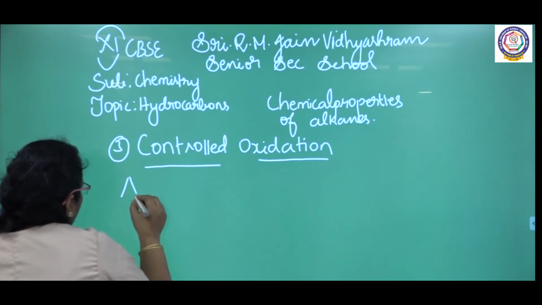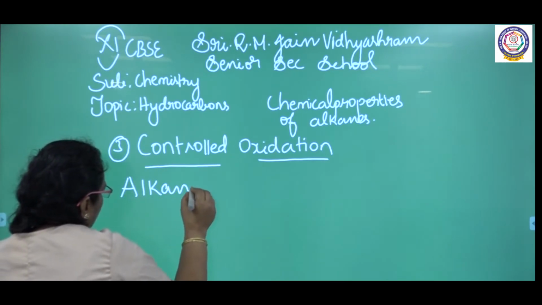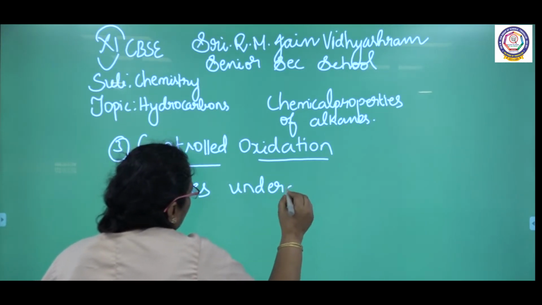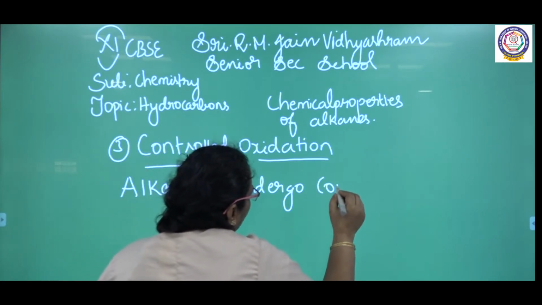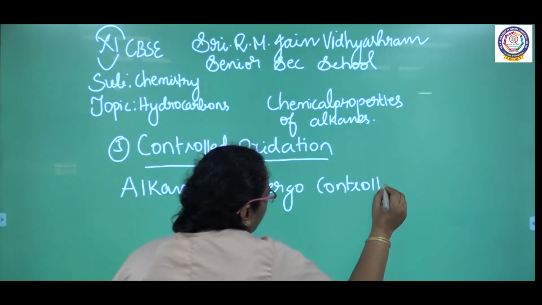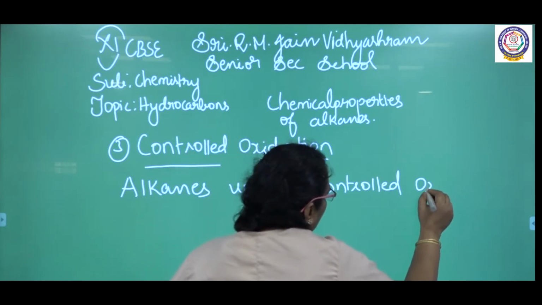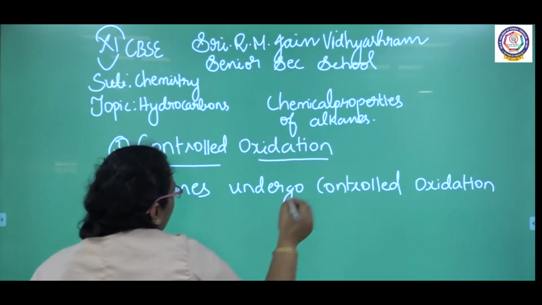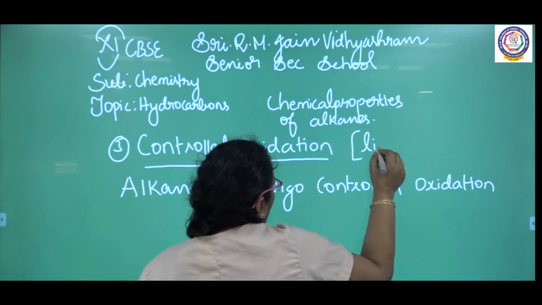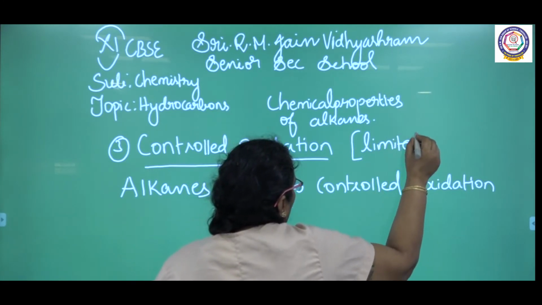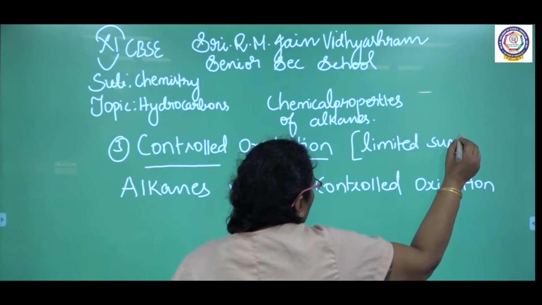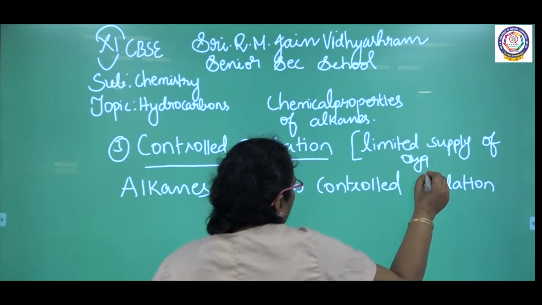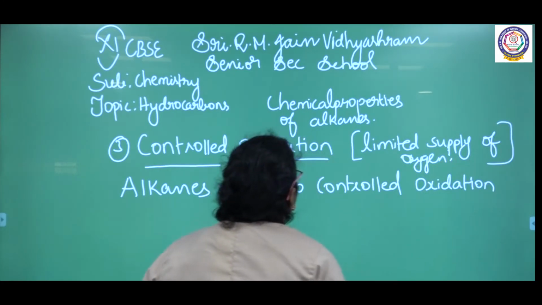Actually, alkanes undergo controlled oxidation. So what is controlled oxidation? That is a limited supply of air or oxygen. Limited supply of oxygen is known as controlled oxidation.